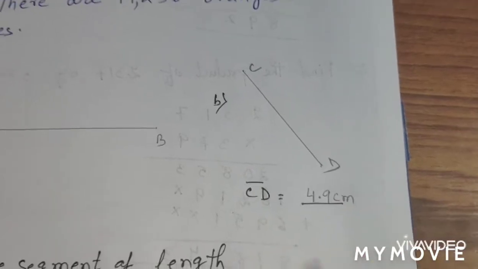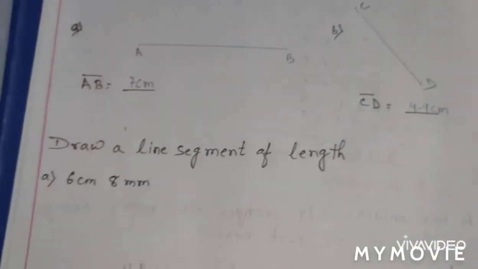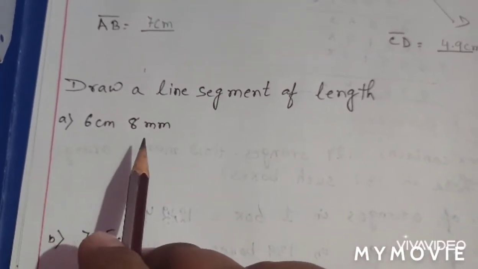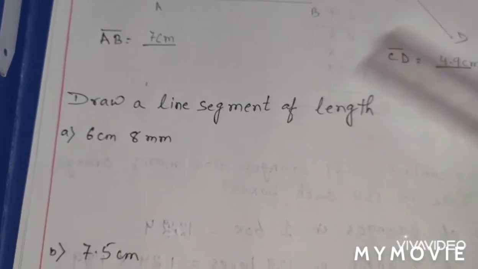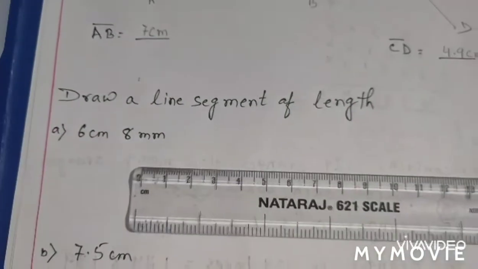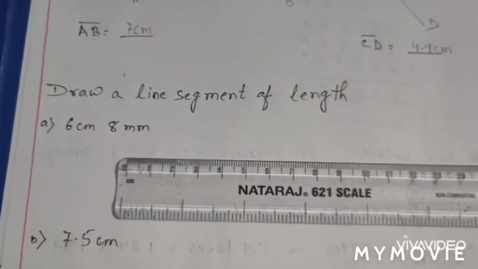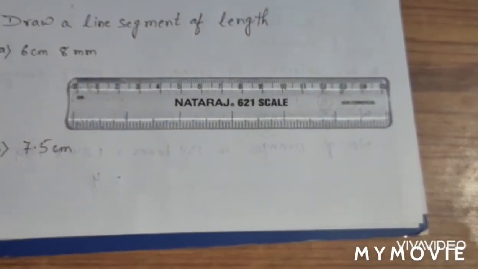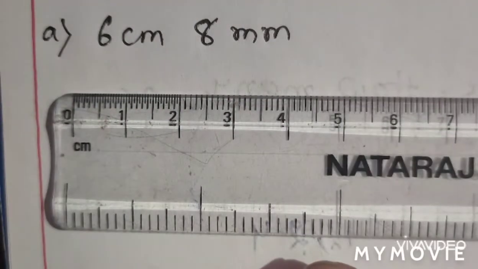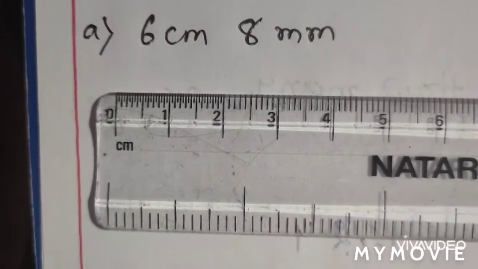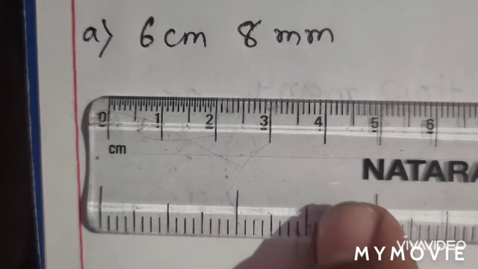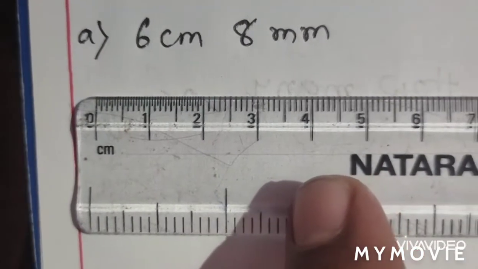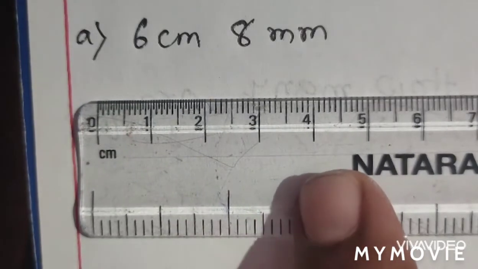4.9 centimeter. Got it? Next comes: draw a line segment of length 6 centimeter 8 millimeter. How will you draw? Just see, I have taken the scale. Yes children, you can see 6.8, that is 6 centimeter 8 millimeter.